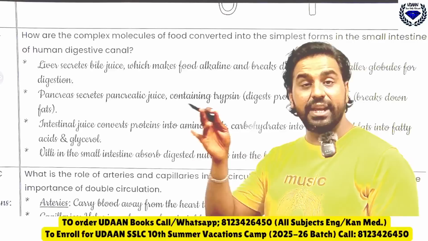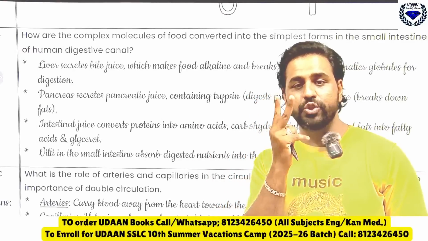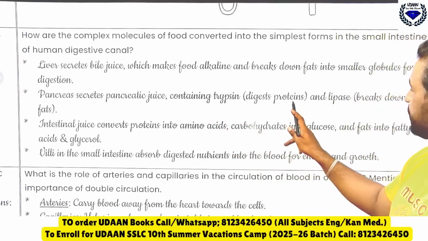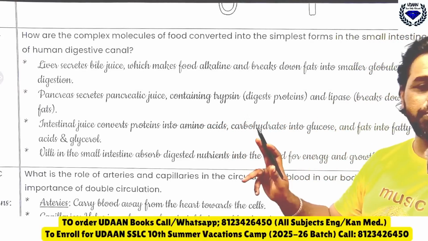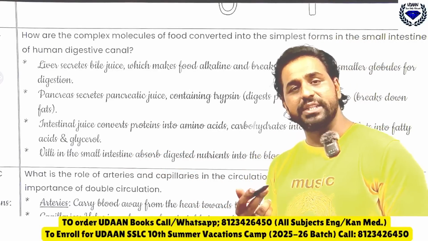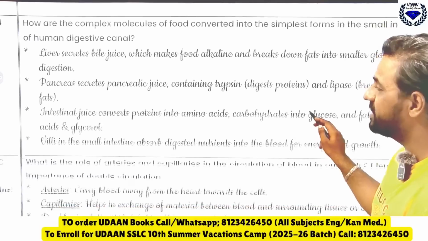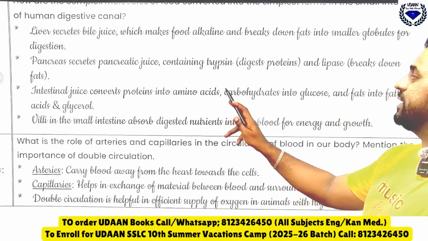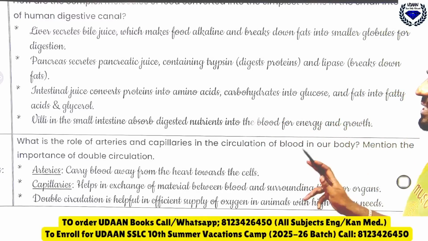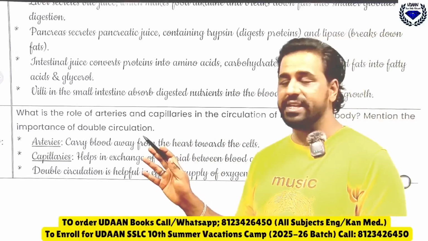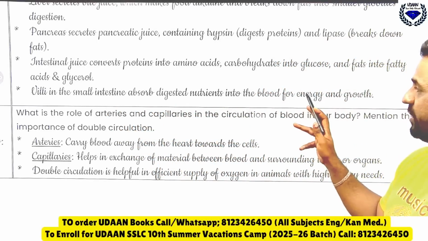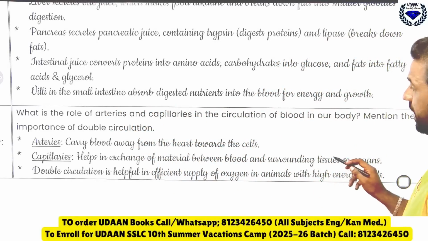Similarly, the pancreas secretes pancreatic juice, containing trypsin and lipase. Trypsin digests protein and lipase breaks down what? Fats. Then intestinal juice: the small intestine itself has its own juice called intestinal juice that converts proteins into amino acids, carbohydrates into glucose and fats into fatty acids and glycerol. Lastly, villi are there. Villi in the small intestine absorb the digested nutrients into the blood for energy and growth.